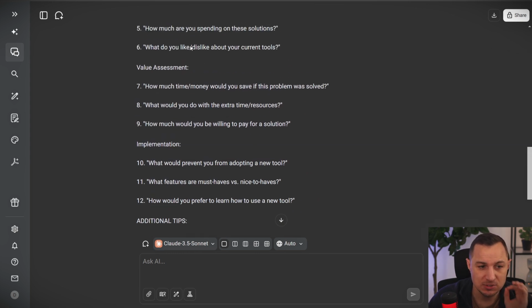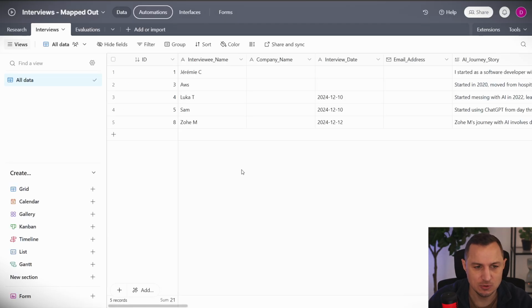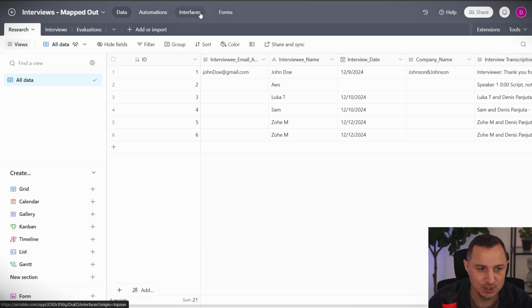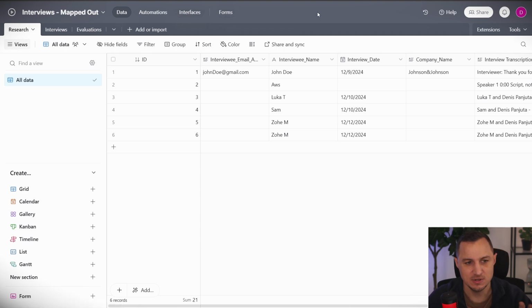So what we can do now is we can take all of these questions and we can go to this beautiful tool that I'm using for that, and that is called Airtable. So I'm using Airtable here. If you don't use Airtable yet, I highly recommend it if you are using automations because it's a database on steroids. So it's basically like a Sheets tool like Google Sheets or Excel or whatever, but it has a bunch of other functionality as well, such as automations, interfaces, and forms that make your life a lot easier.